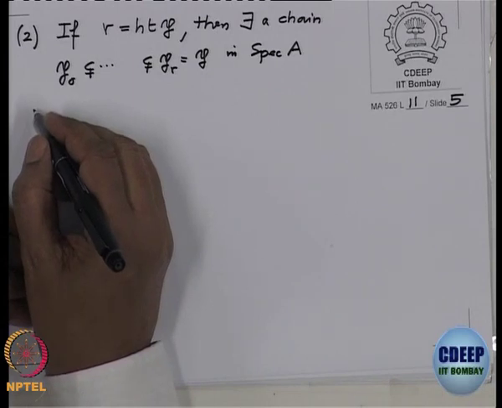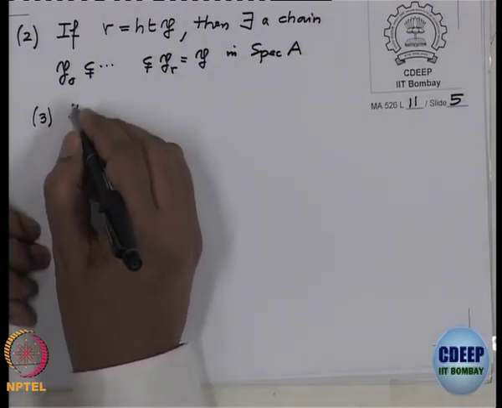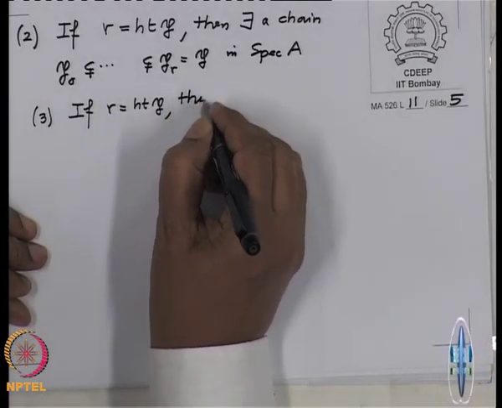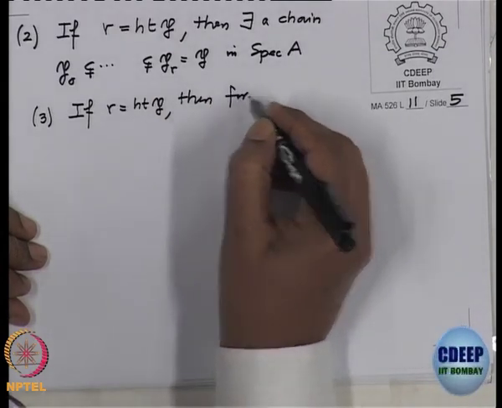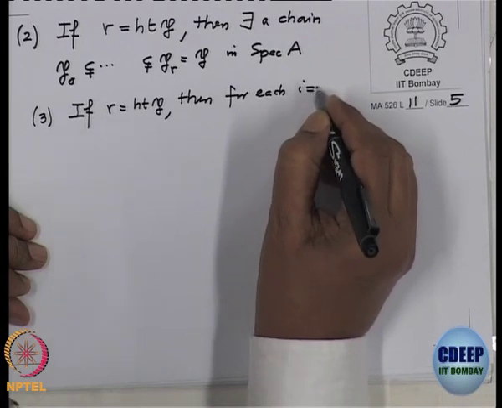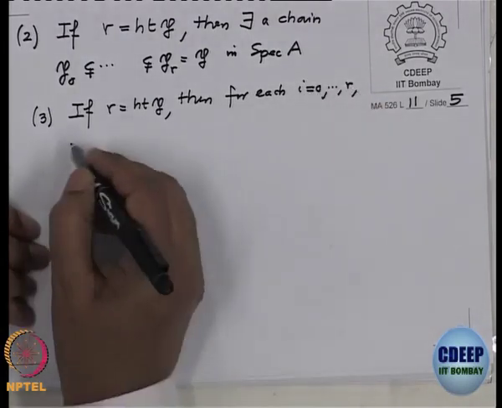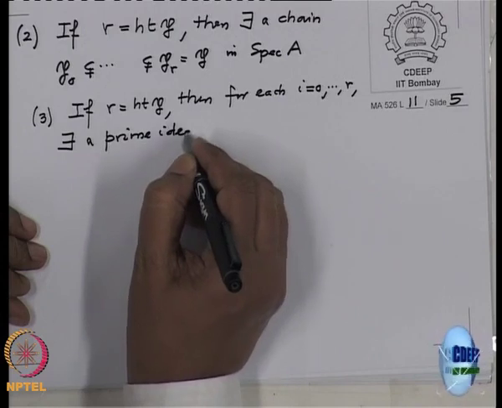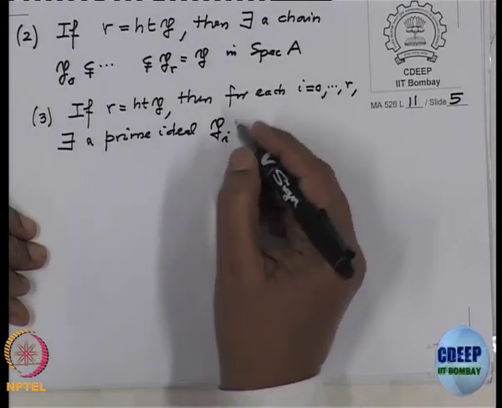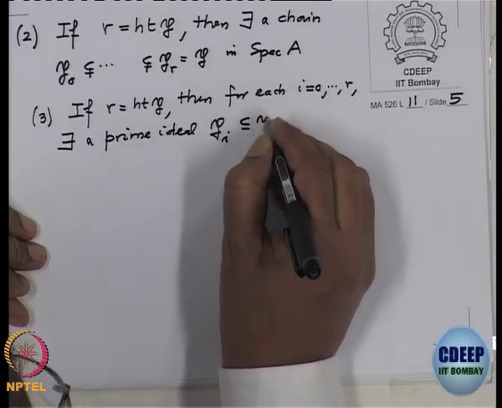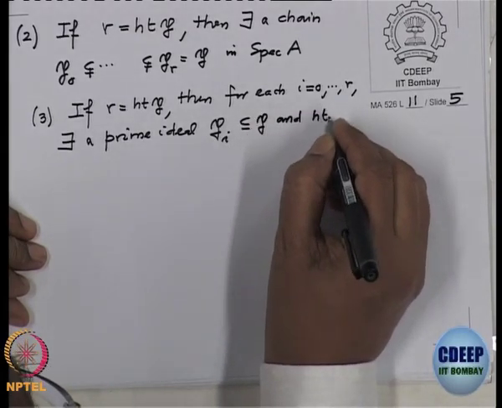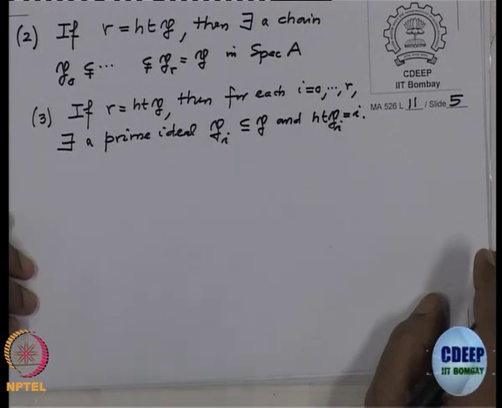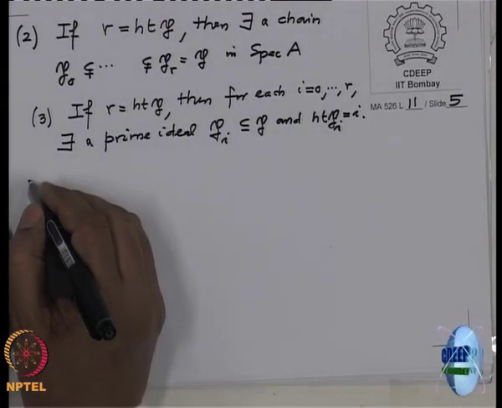Third, if r is the height of P, then for each i from 0 to r, there exists a prime ideal Pi contained in P with height of Pi exactly i. Okay, so let us prove this lemma first.